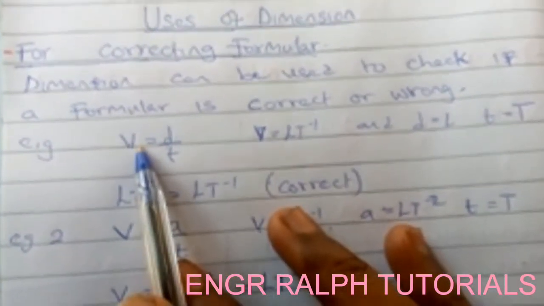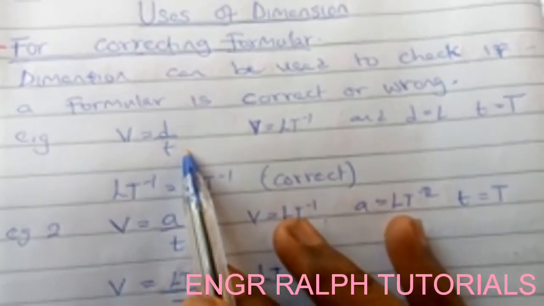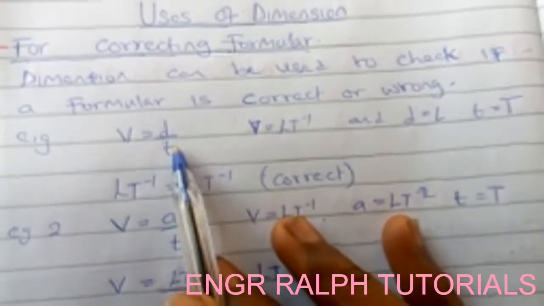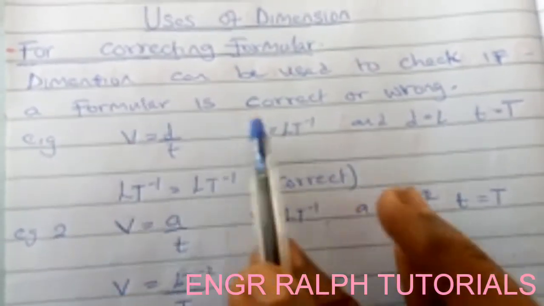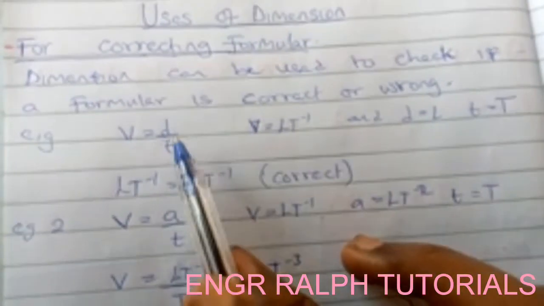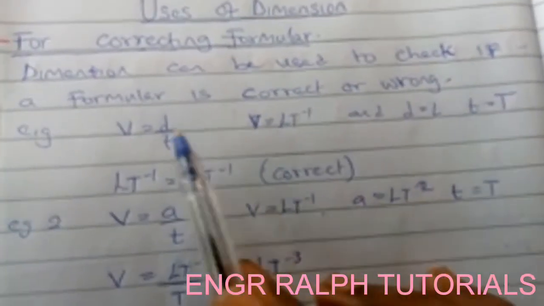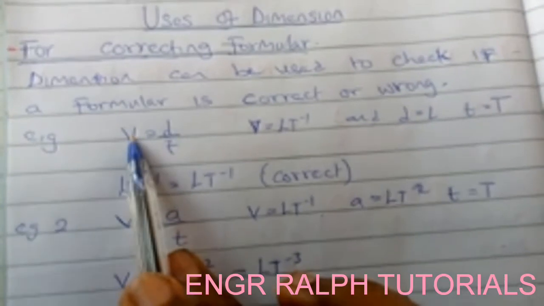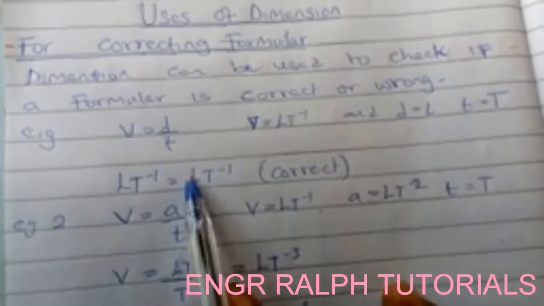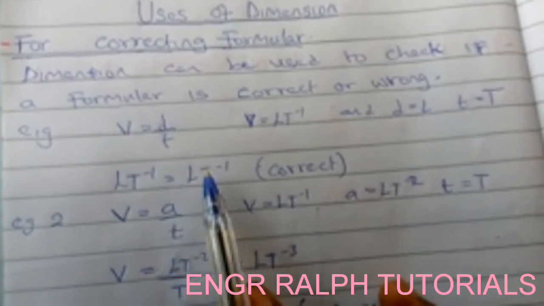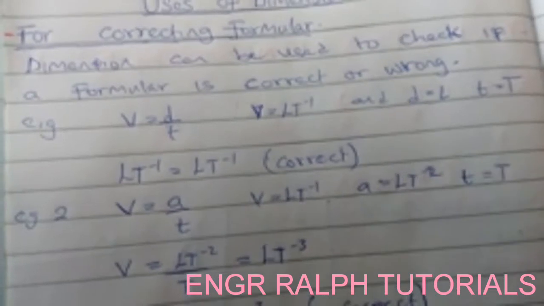Now let's see this formula. We have velocity is equal to distance over time. So now let's check whether this formula is correct. What is the dimension for velocity? L per T. What is the dimension for distance? L. What is the dimension for time? T. Now let's combine it. Velocity is L per T. This one will be L. The down here is per T, so it will be L per T.